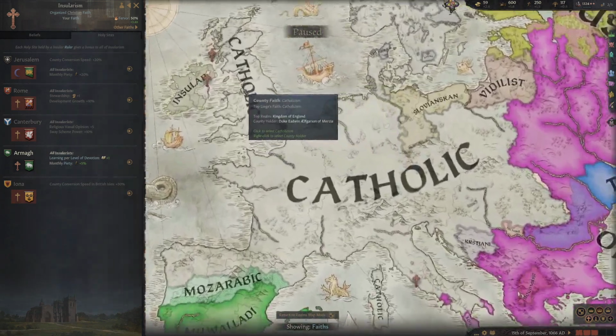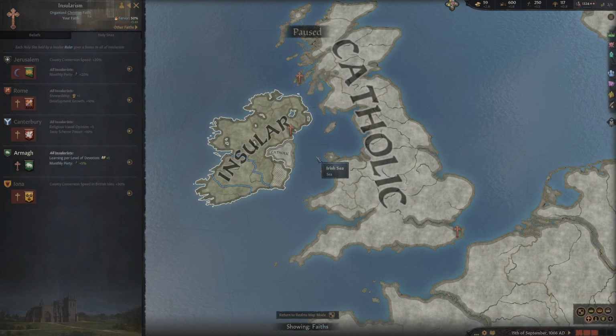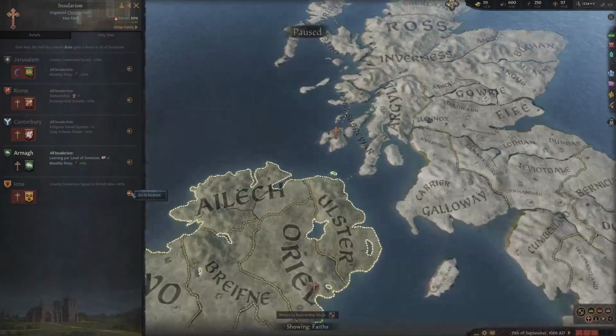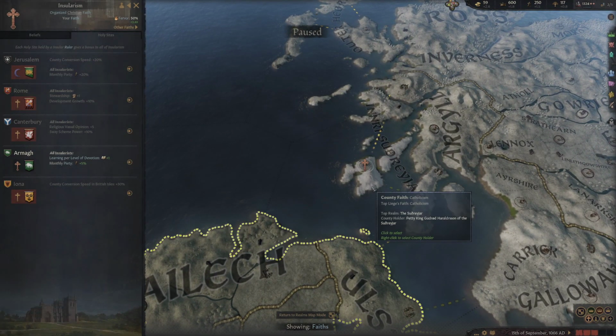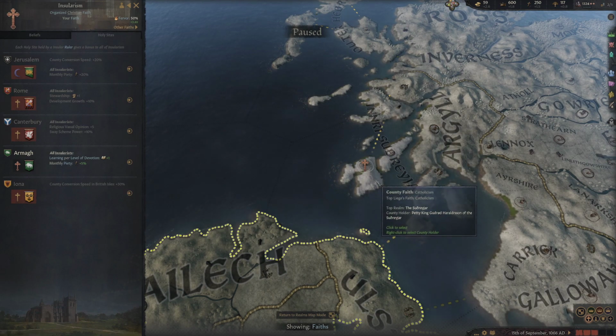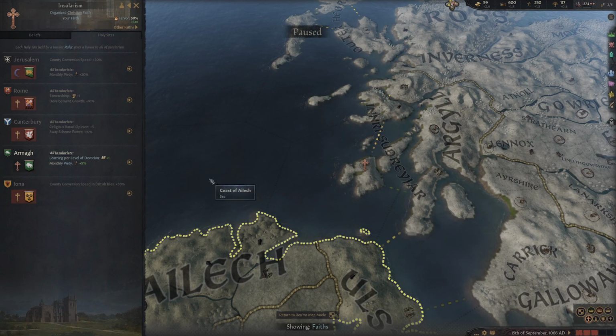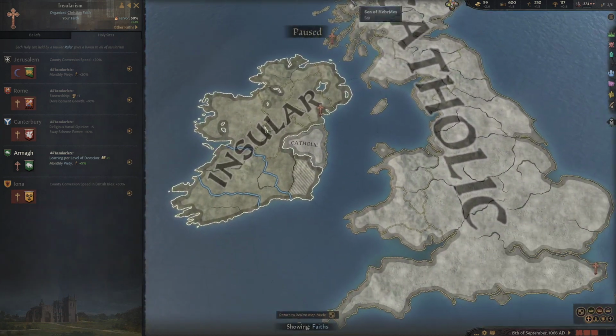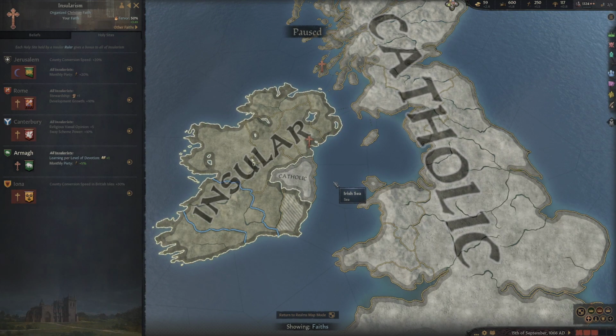These symbols correspond with all of the holy sites. However, even if I've done that, and I'm having quite a lot of difficulty finding one of my holy sites, this little arrow here, ladies and gentlemen, is simply go to location. So there you go. There's Iona right there. So if I conquer that duchy, and the person in charge of it is Insularist, I will get the benefits listed there. County conversion speed in British Isles plus 30%. And this is the same for all of the holy sites.